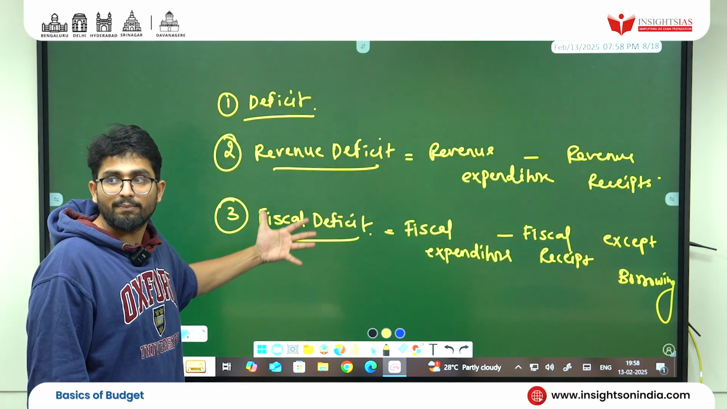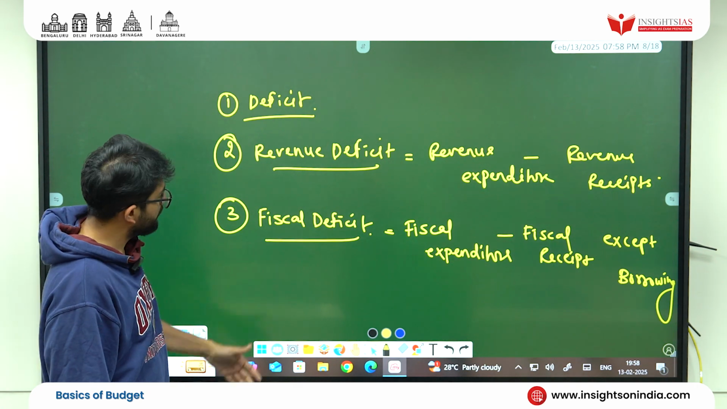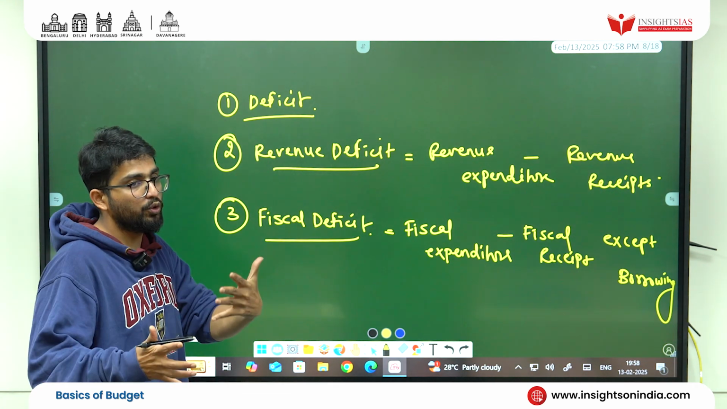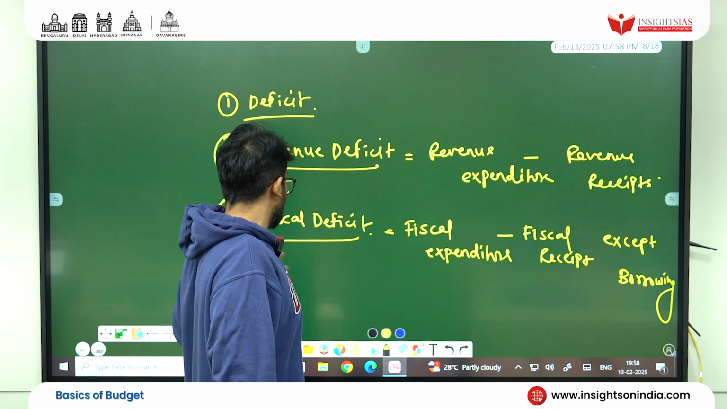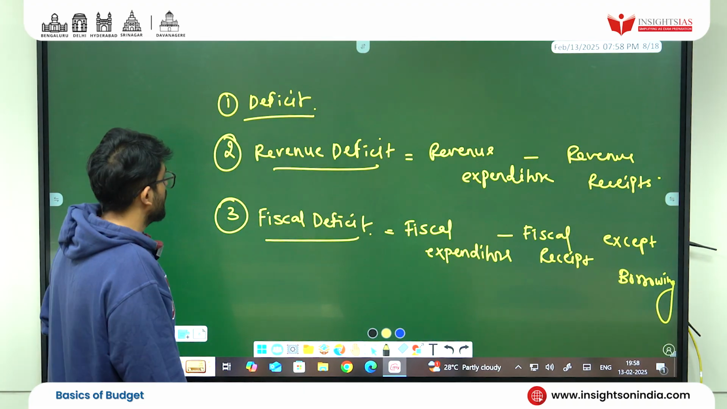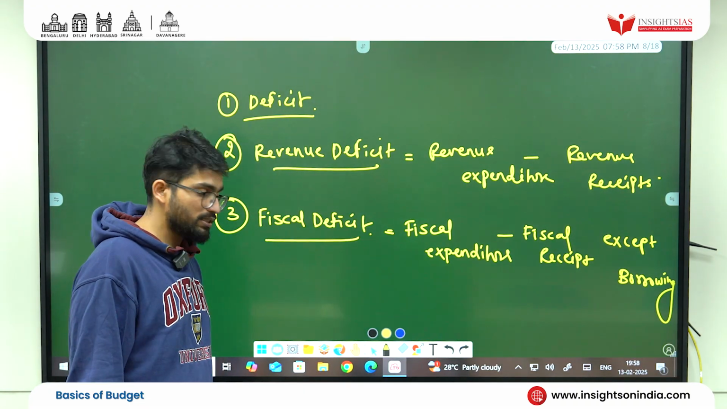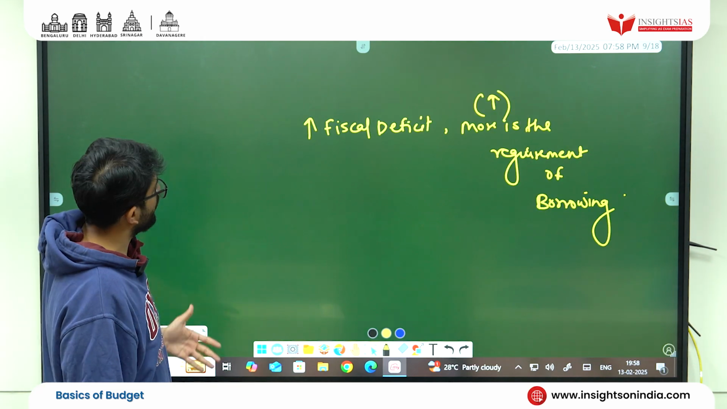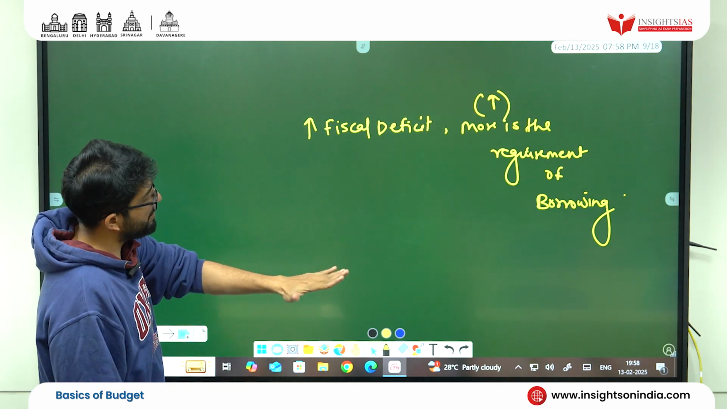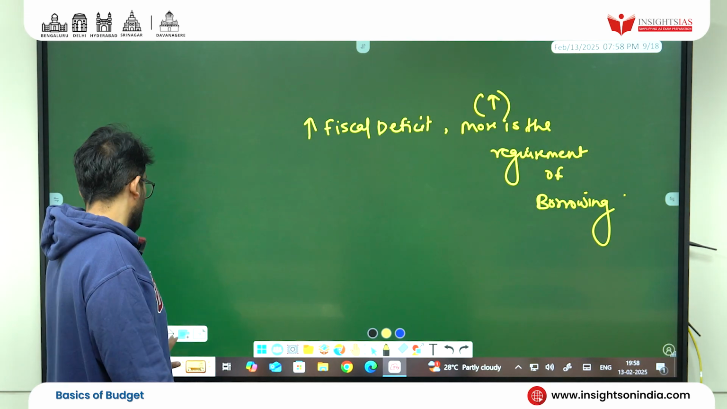Deficit, we studied different types of deficit. Revenue deficit, fiscal deficit. Revenue deficit, I told you, more you spend, less you earn. We went for this: revenue, fiscal expenditure, fiscal receipt, except borrowings. Clear? Then we went for what? This. More the fiscal deficit, more is the requirement of borrowing.